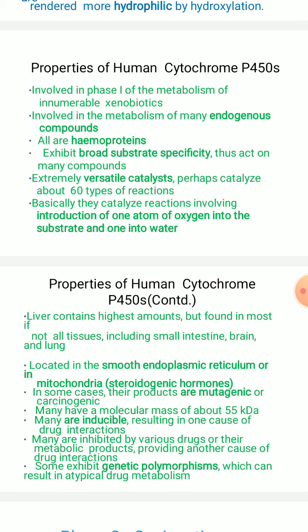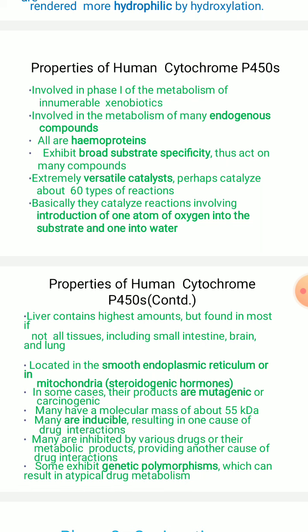Whereas we will discuss in the later classes what about this mutagenicity and carcinogenicity. Many will have a molecular mass of about 55 kilodalton. Many are inducible, which mainly results in one cause of drug interactions. Many are going to be inhibited by various drugs or their metabolic products, providing another cause for drug interactions. Some exhibit genetic polymorphism, which can result in atypical drug metabolism.